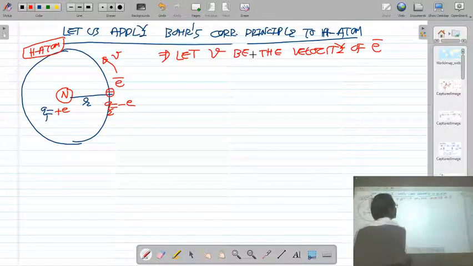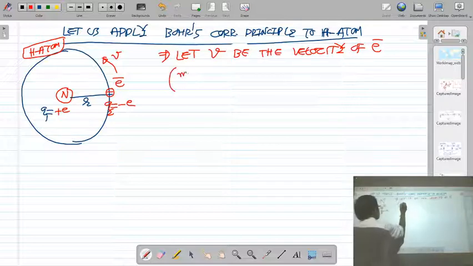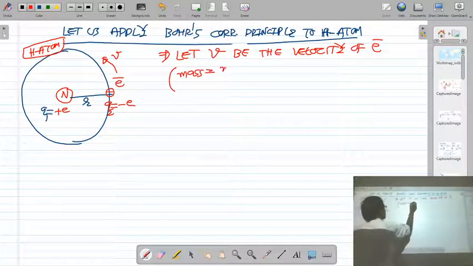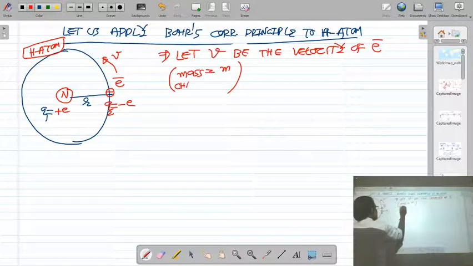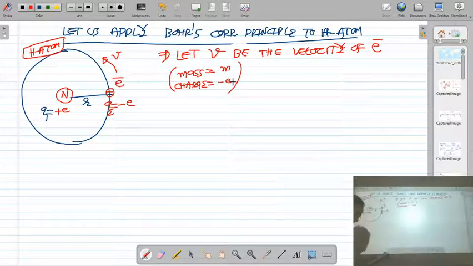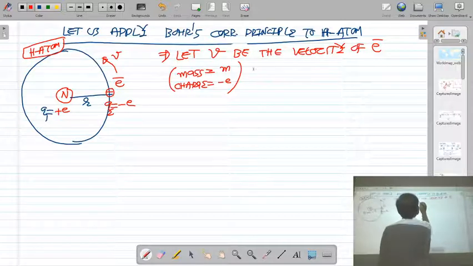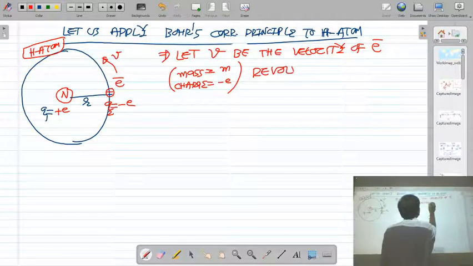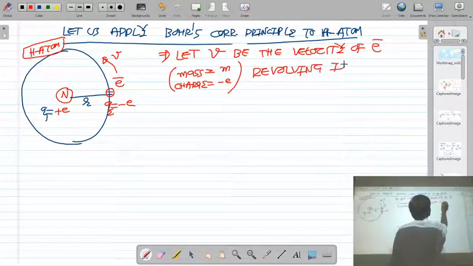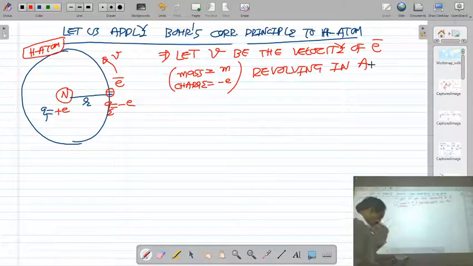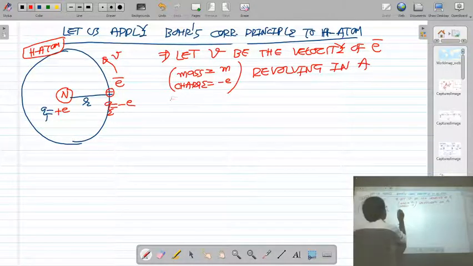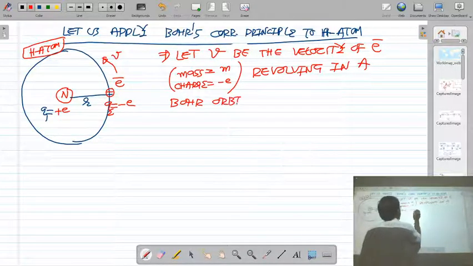V is the velocity of electron whose mass is m. Mass of the electron is m and charge of the electron is e. Okay, so let V be the velocity of electron having mass m and charge e revolving in a Bohr orbit of radius r.